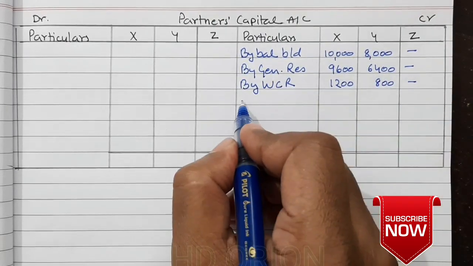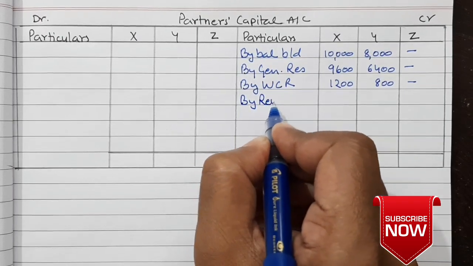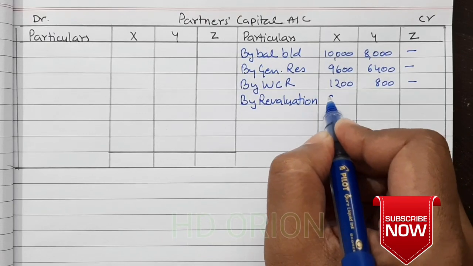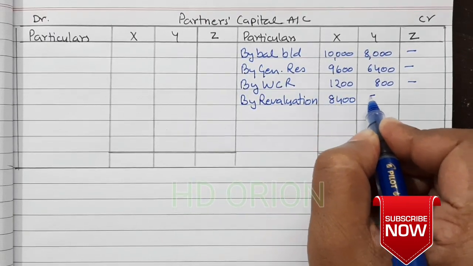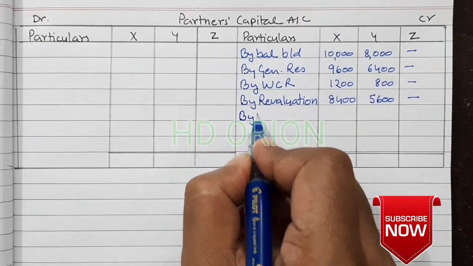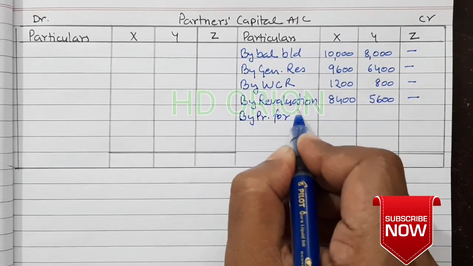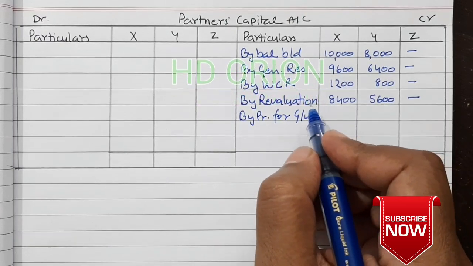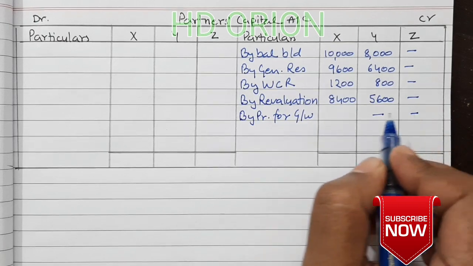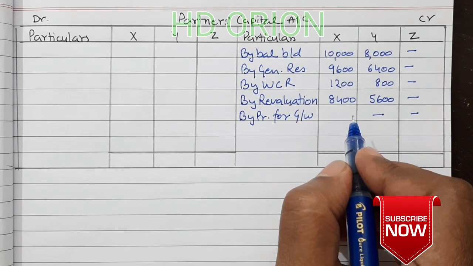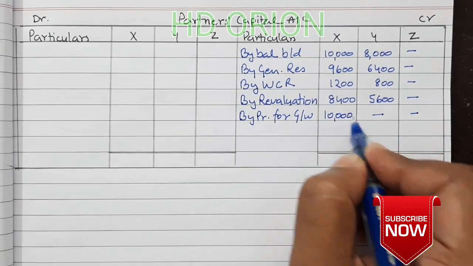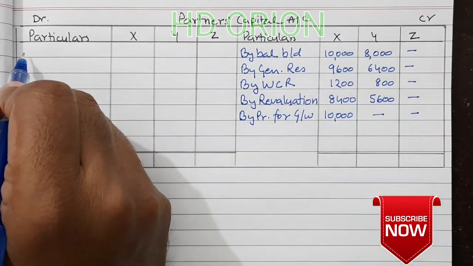Then by revaluation 8,400 and 5,600. Then by premium for goodwill, entire premium will go to X because Y has not contributed anything in Z's share. So 10,000.